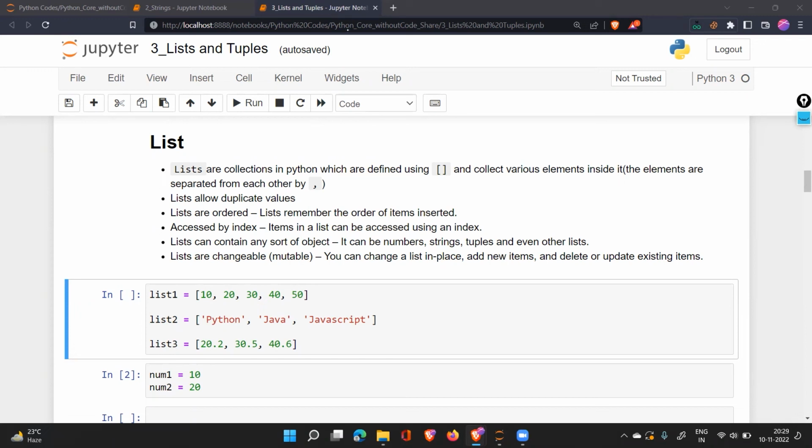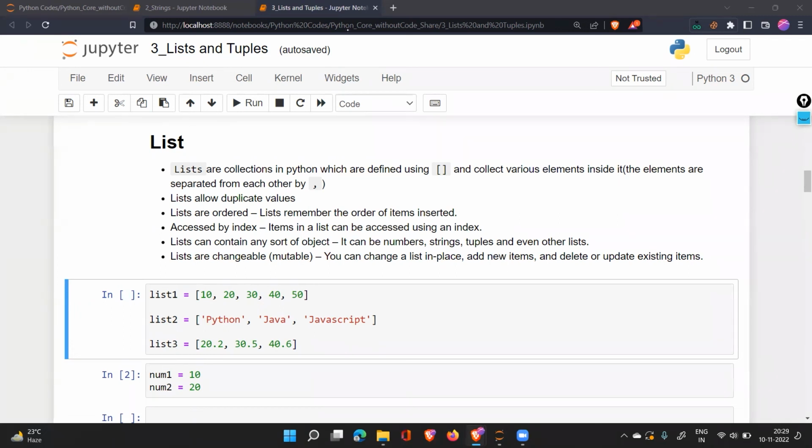If I know the location of the first one, I know the location of the second one in the memory. But in the case of a list, I don't know their locations. Their locations are not in the neighborhood of each other. They will be at different places. I'll explain all the scenarios.